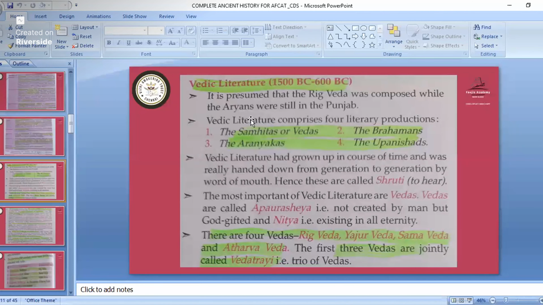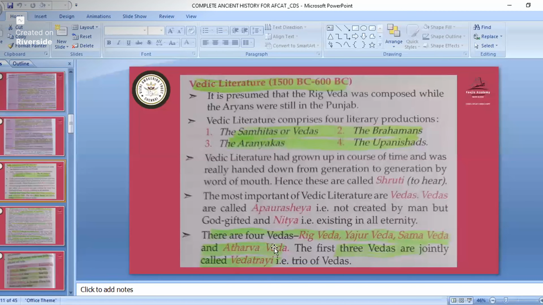Okay, Vedic literature. The Vedic period was from 1500 BC to 600 BC. Vedic literature comprises 4 literary productions. The first is the Samhitas or Vedas, then the Brahmanas, the Aranyakas, and the Upanishads. Aranya is for forest. So remember this, a question has come about it. And from the Vedas, questions have already come many times.